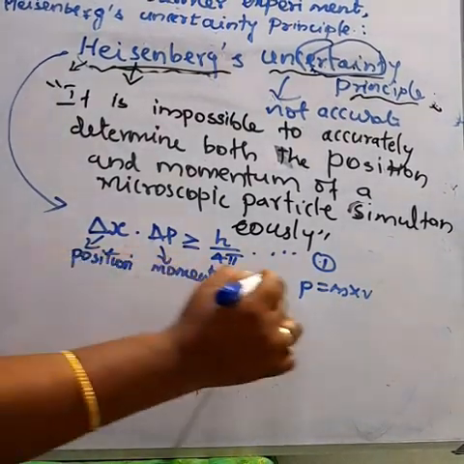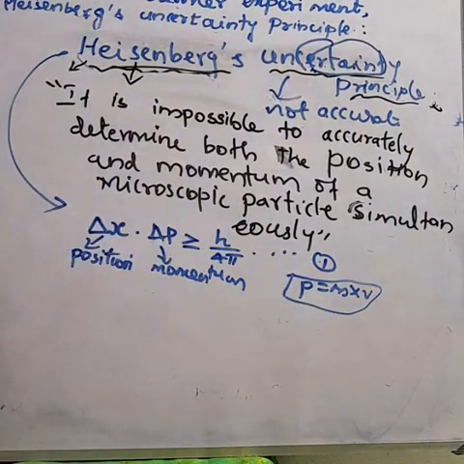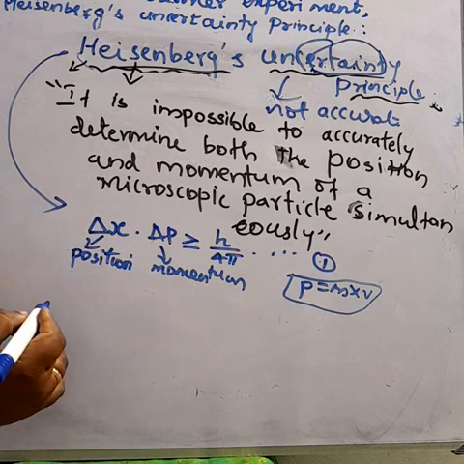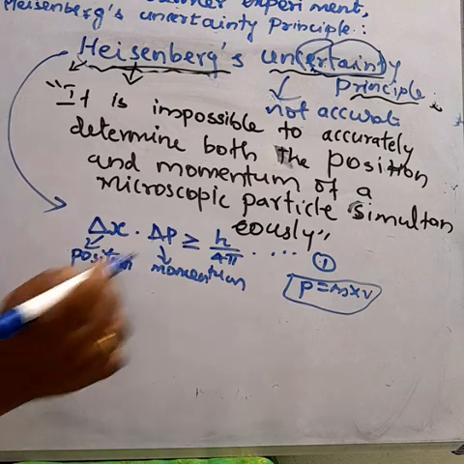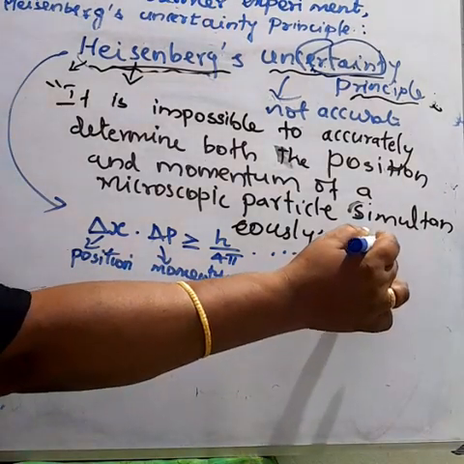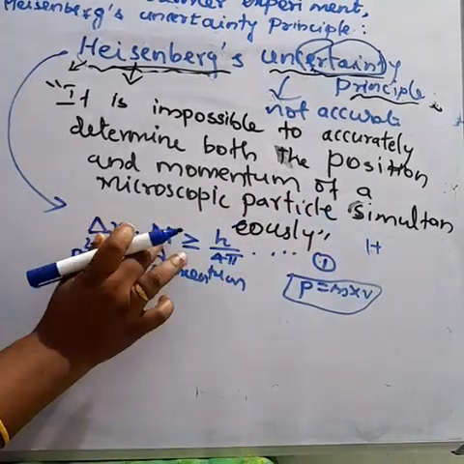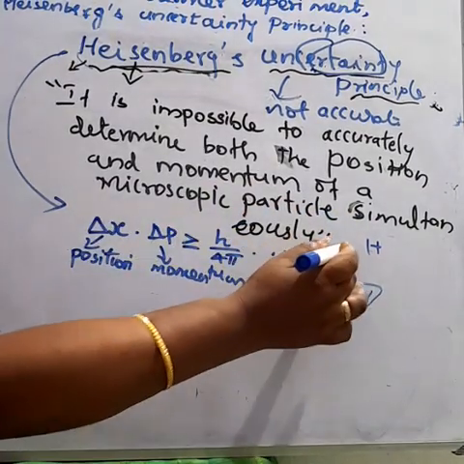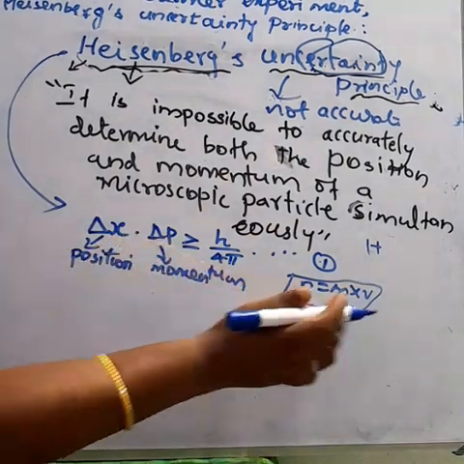Let us understand this term by calculating the uncertainty in the velocity of the electron in the hydrogen atom. First of all, we can measure the velocity, delta v.